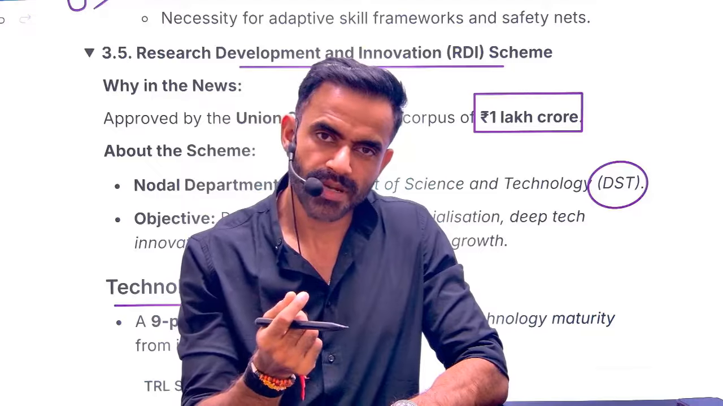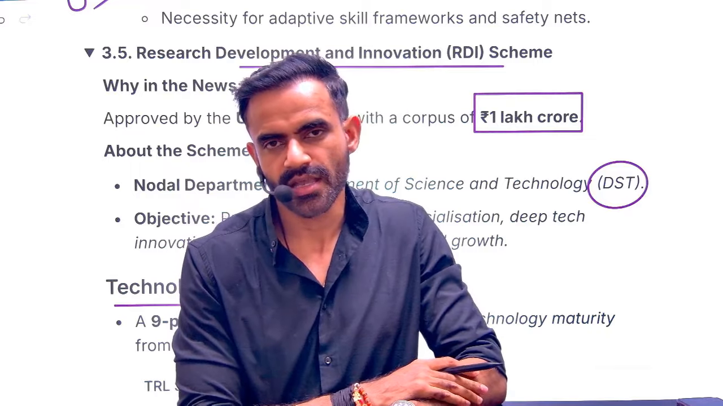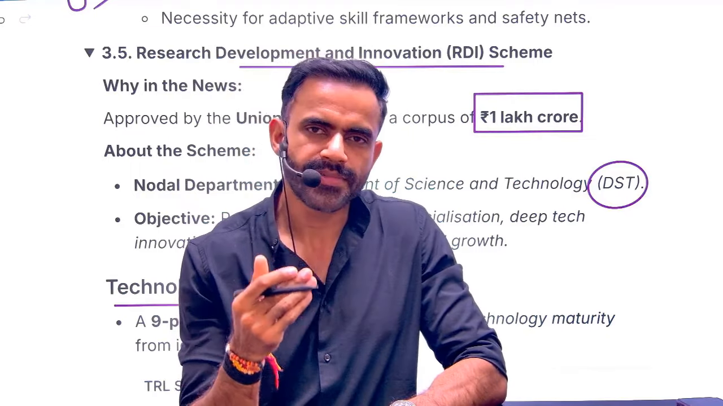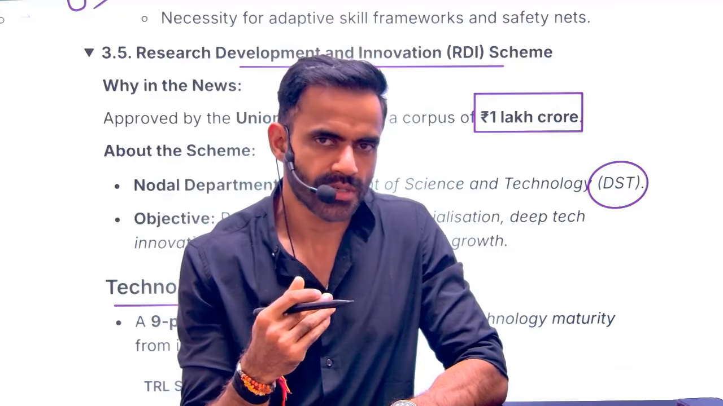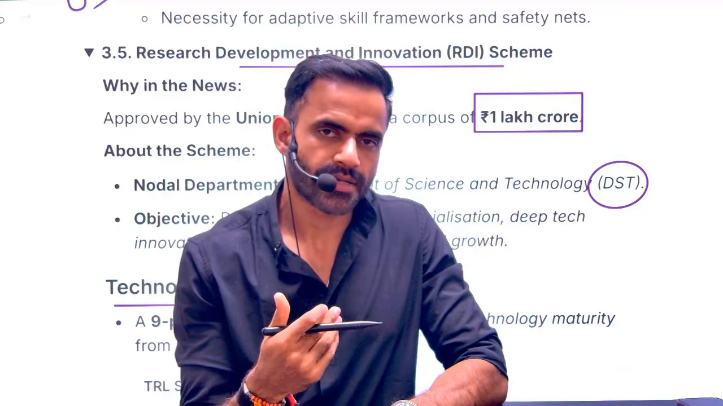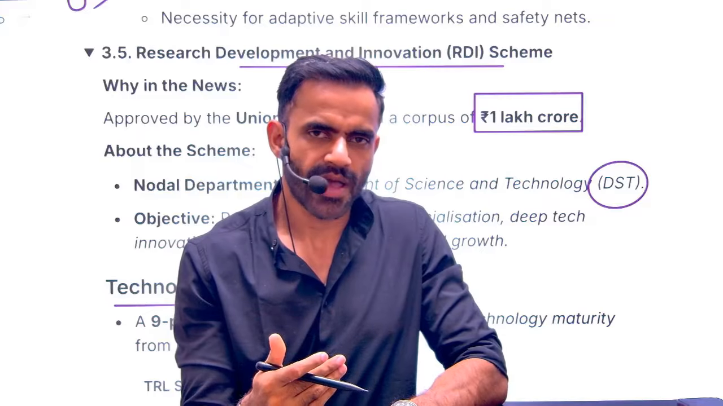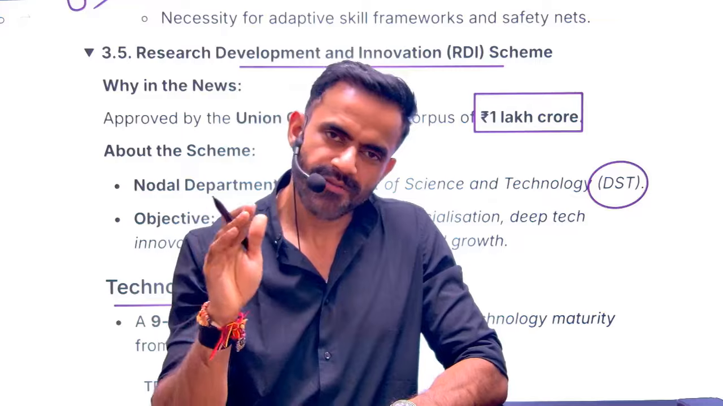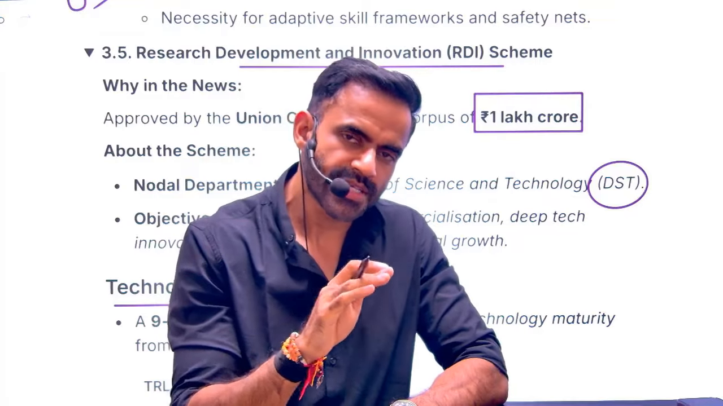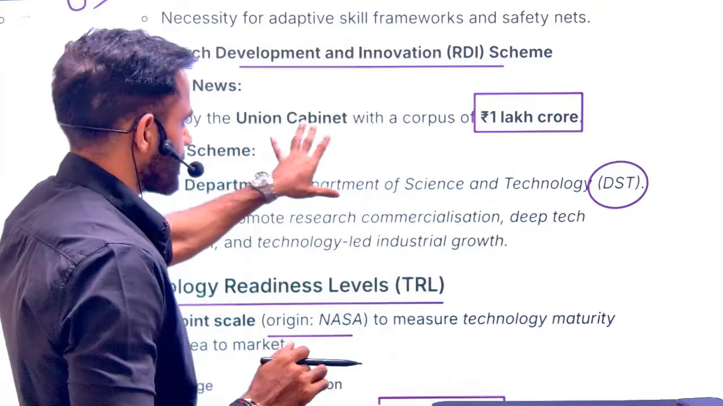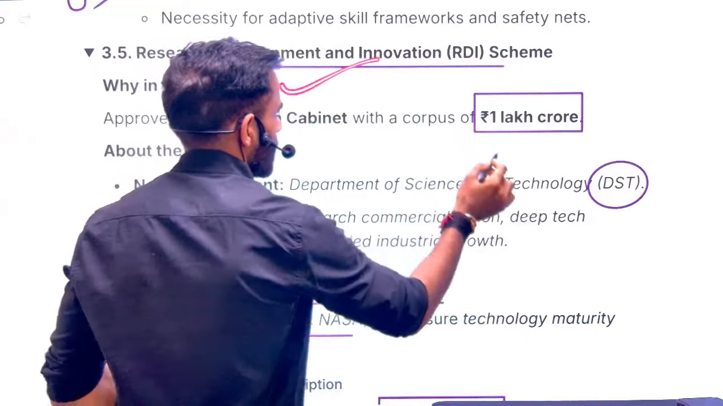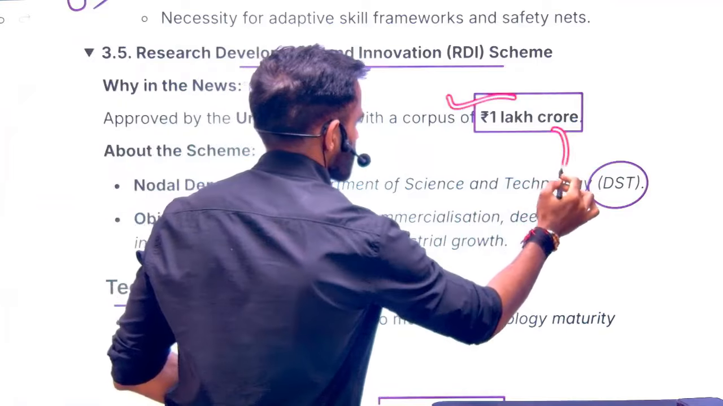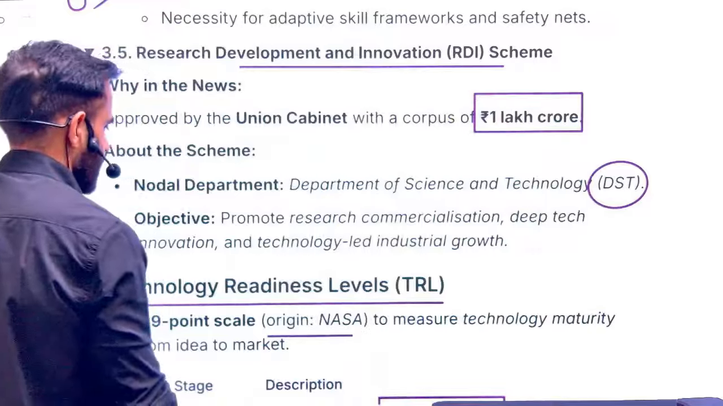So that is the biggest challenge which we are facing, because the government will have limited capacity to finance innovation, but it needs to create the right kind of business environment. It needs to create the right kind of environment for innovation, so that the private sector can come and invest in innovation. For that purpose, this RDI scheme is there. The corpus is 1 lakh crore. This is an initiative by the Department of Science and Technology.